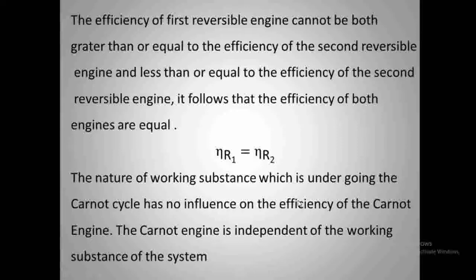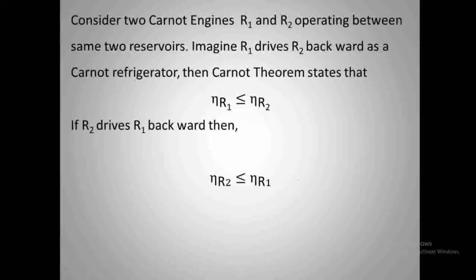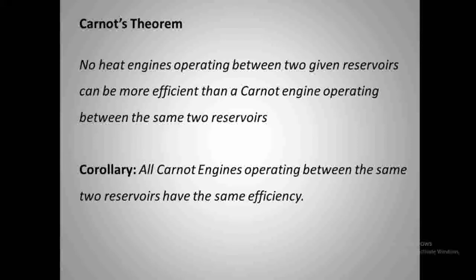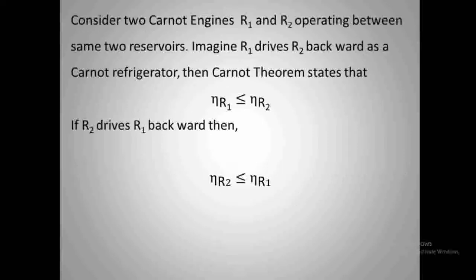That is, the nature of the working substance which is undergoing the Carnot cycle has no influence on the efficiency of the Carnot engine. The Carnot engine efficiency is independent of the working substance of the system. That means the corollary statement here: all Carnot engines operating between the same two reservoirs have the same efficiency. This is the corollary statement that follows from Carnot's theorem.